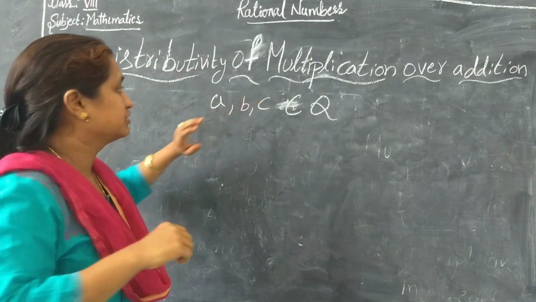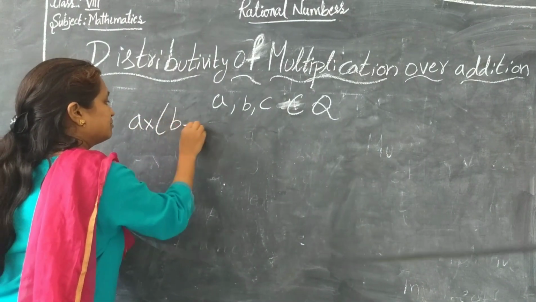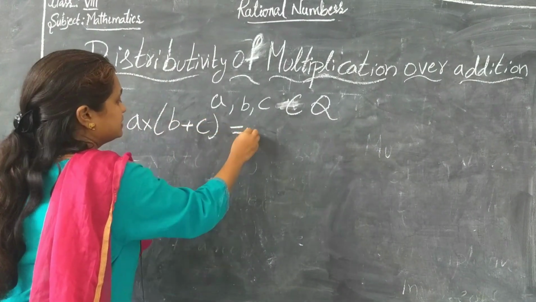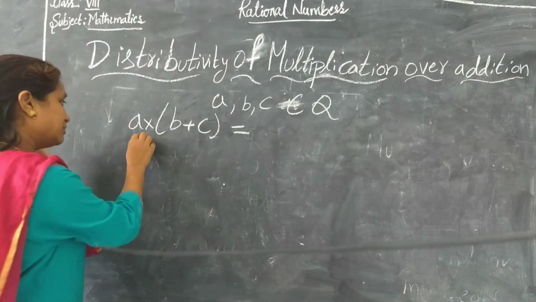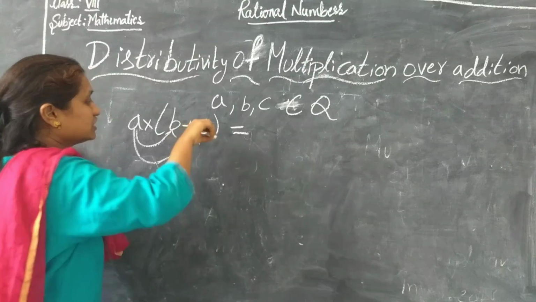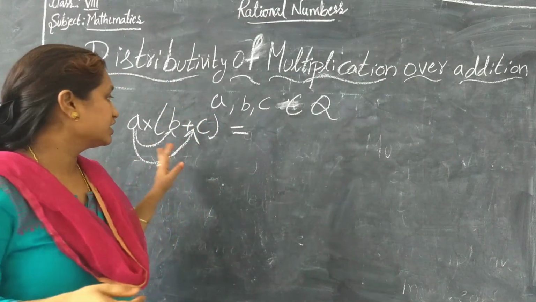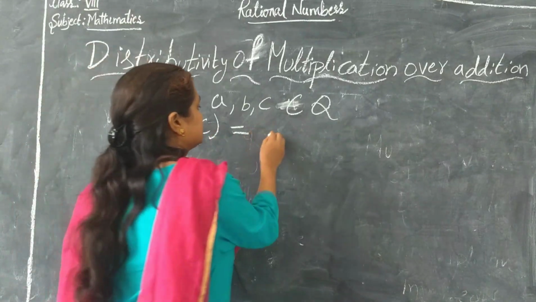Then A into B plus C is equal to A into B plus A into C. So you are multiplying A with B and again you are multiplying A with C.